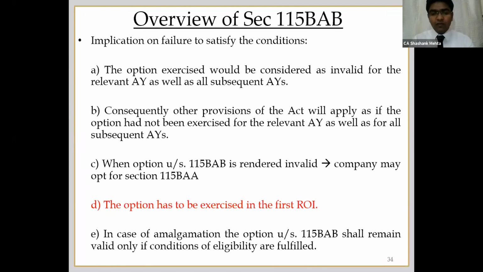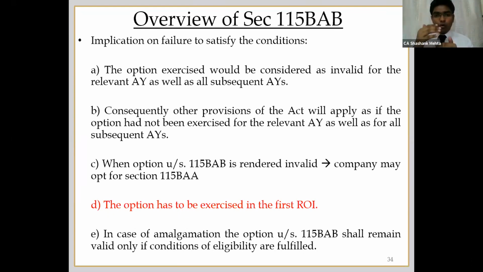However, in case of 115BAB, you will have to claim the benefit of this scheme in your first assessment year itself. Say the company is set up in December 2019, then the first assessment year will be 2021. In this assessment year itself, the company will have to indicate that they want to opt for this.